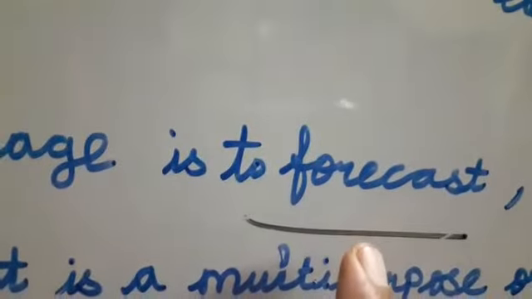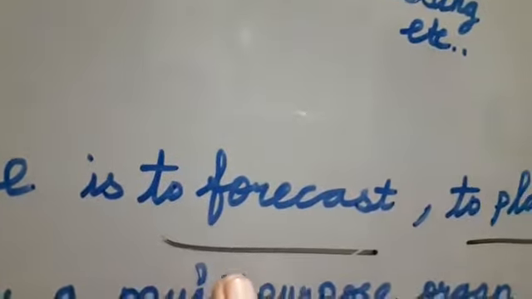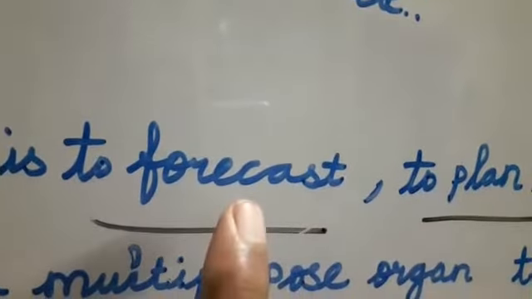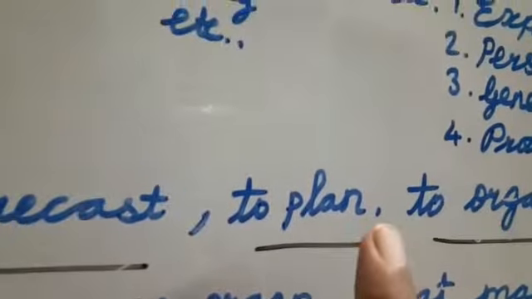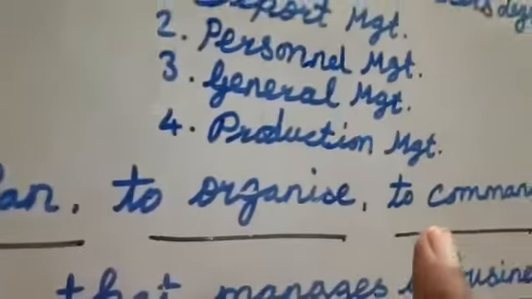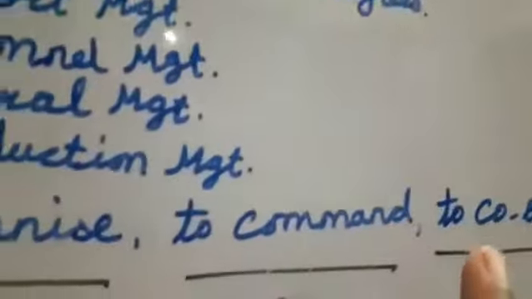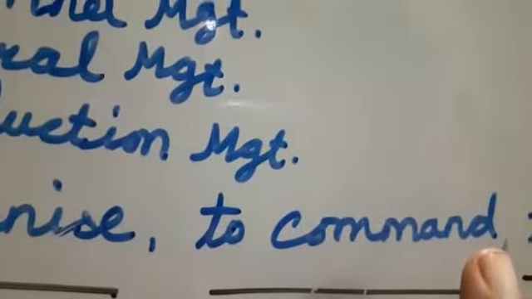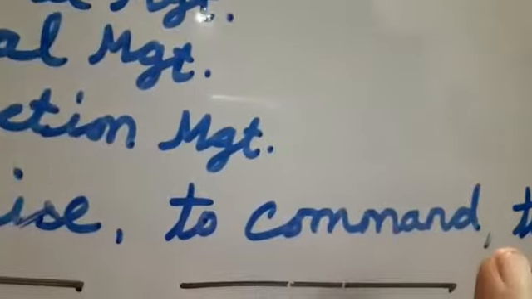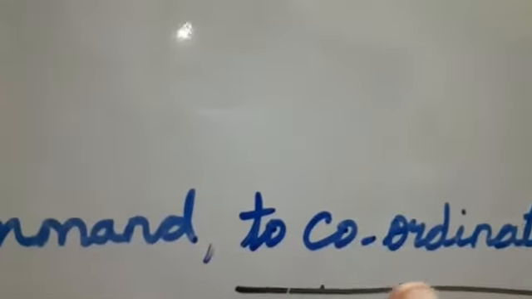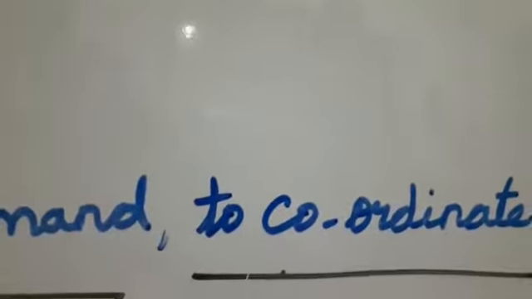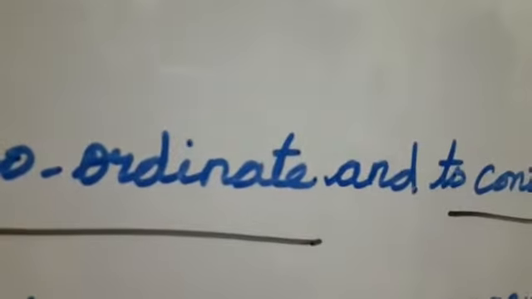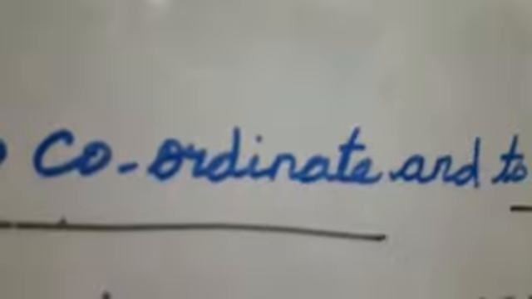What is the meaning of forecast? That is predetermined. Previously, we determine certain things. According to those things, we want to plan. According to that planning, we want to organize. Then we want to command. Here command in the sense the superior gives the order to the subordinates. That is called command. And then after that to coordinate and control the management activities. This is how they have defined management.